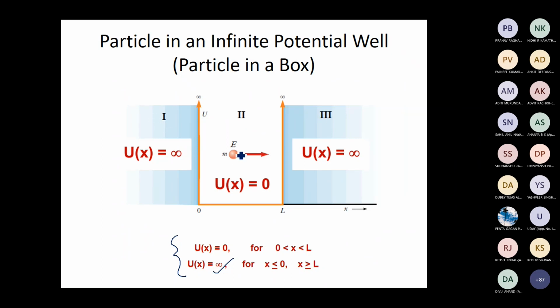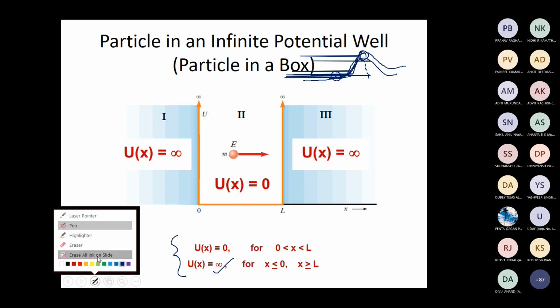Our particle has only a finite energy. So in order to go to region 1 or region 3, it should have infinite energy to cross this potential barrier. For example, classically you can think of a ball rolling over a hill. Only if the energy of the ball is greater than the potential energy at the top of the hill, the ball can go to the other region by rolling. Similarly, if the ball has only finite energy, which is less than the potential energy at the top of the hill, the ball will just roll to a particular height and it will roll back to the same region, right?